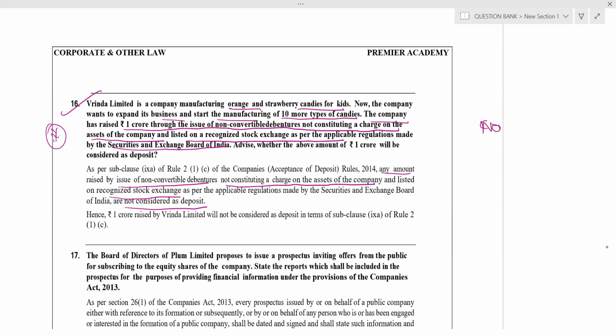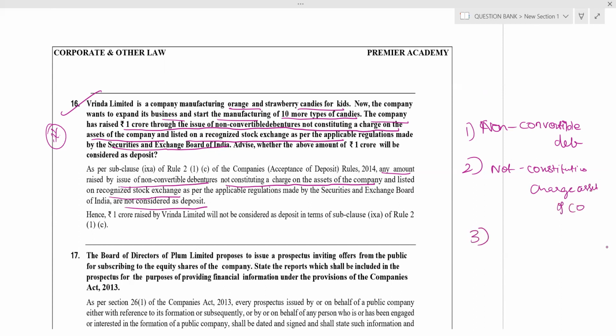When I taught the regular batch, I said, guys, always remember three things should be there. It should be a non-convertible debenture first. Second, not constituting a charge on assets of the company.